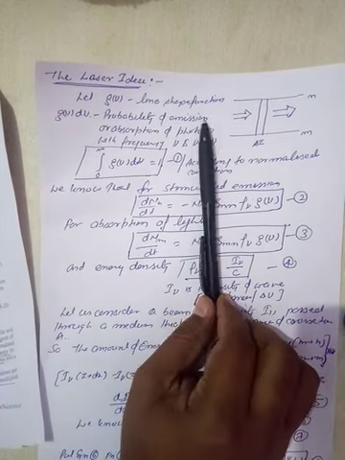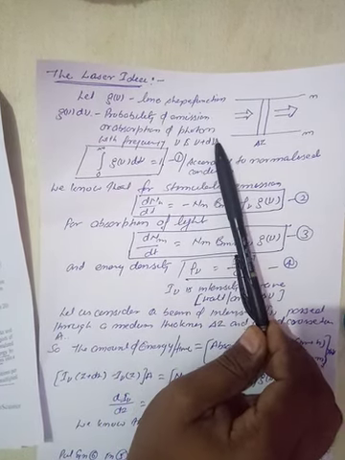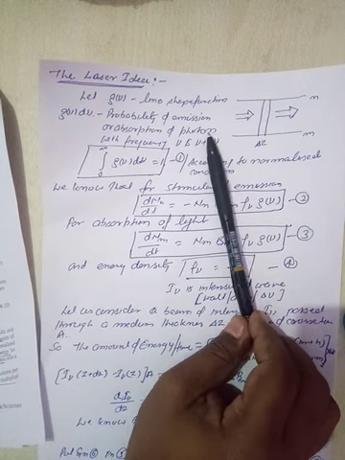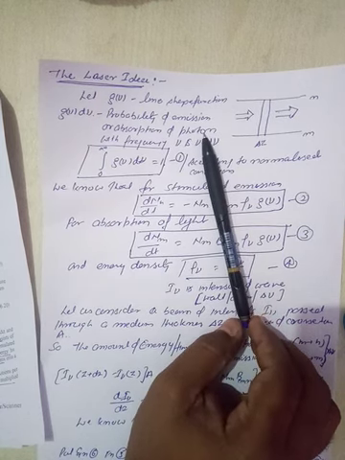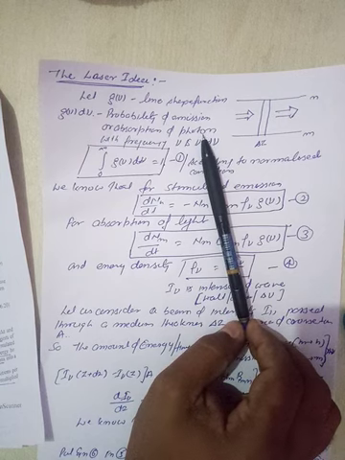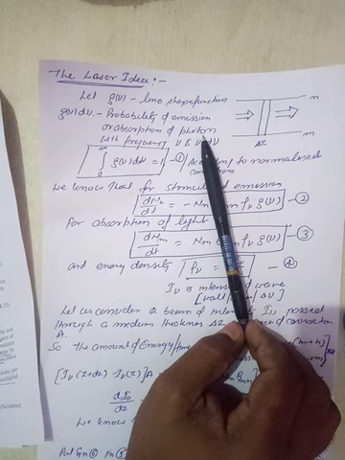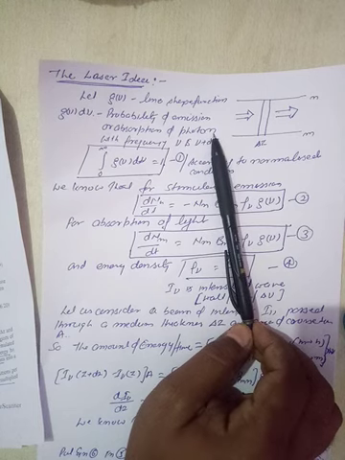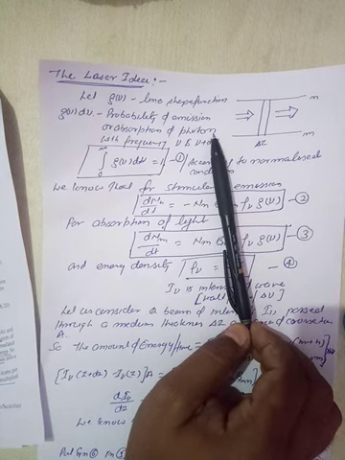Hello students. In the last lecture we have studied the different terms used in the case of a laser: absorption of light, spontaneous emission and stimulated emission. In absorption of light, when an electron, atom, ion or molecule absorbs the incident light, it shifts from the ground level to the excited level.